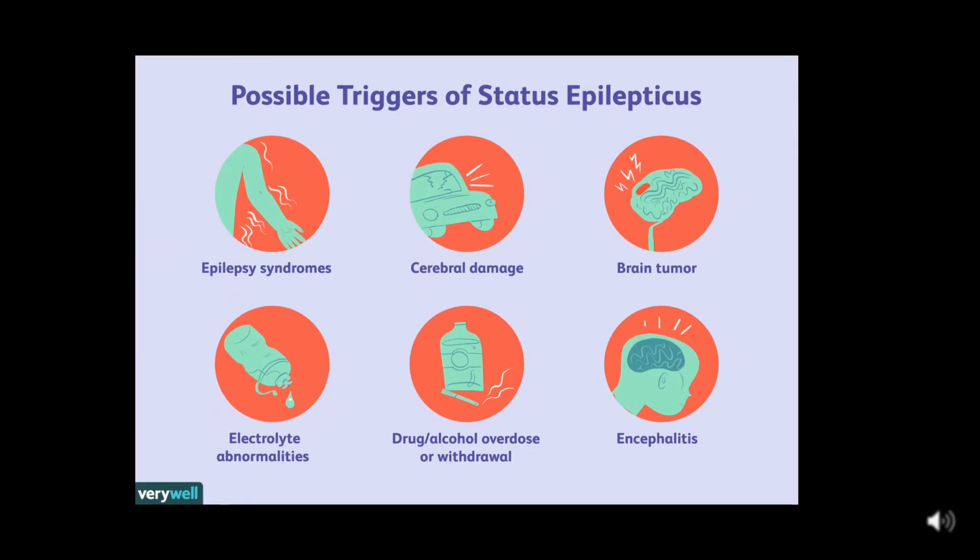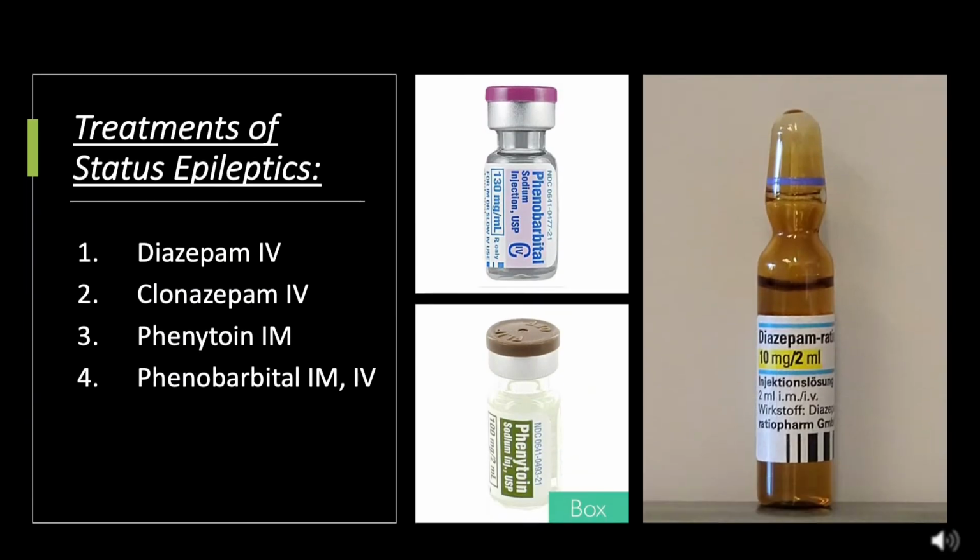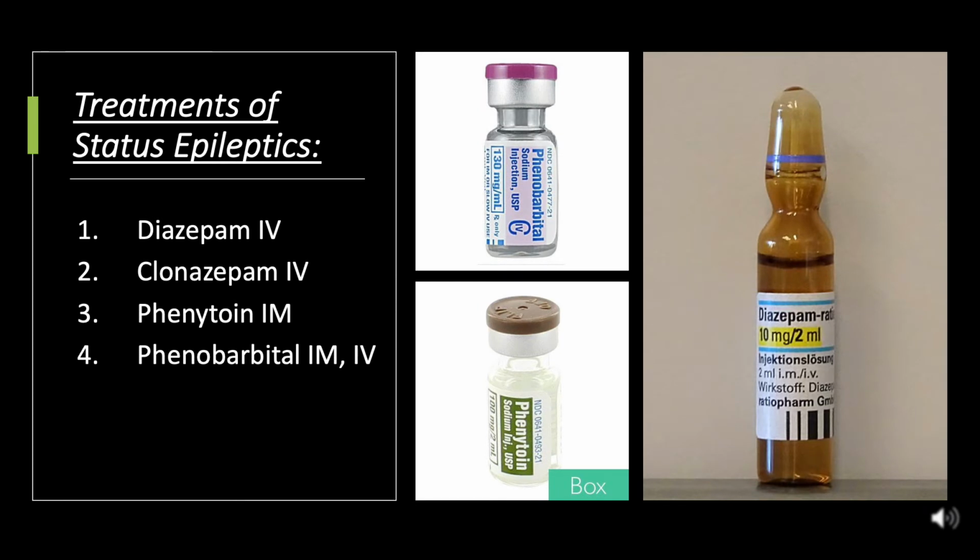Possible triggers of status epilepticus are epilepsy syndrome, cerebral damage, brain tumor, electrolyte abnormalities, drug or alcohol overdose or withdrawal, and encephalitis. Treatments of status epilepticus: diazepam IV, clonazepam IV, phenytoin IM, phenobarbital IM, IV.